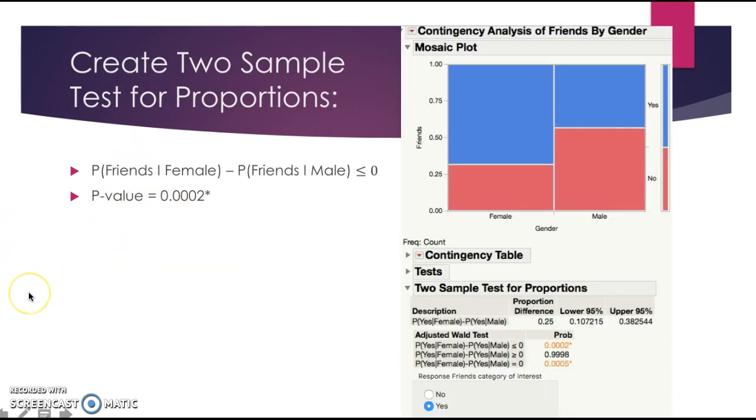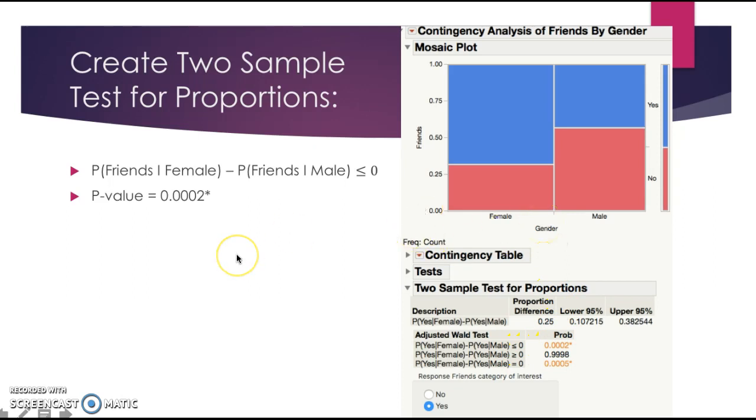And so I created a two sample test for proportions, and you can clearly see just from this right here that it is greater than 0.1, or 10%. And so we do that P friends that they are female minus P friends that they are male is less than or equal to 0. And I found that the p-value that we found was 0.0002 approximately.